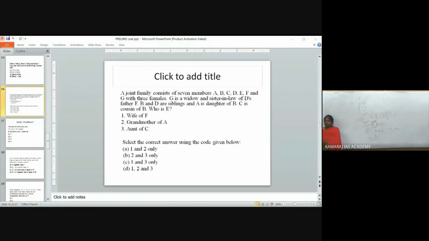Then coming to mirror image and water image, the easiest part. You all know when you see any object in a mirror, how the picture will arise: left to right. If you are seeing yourself in a mirror, left will be right and right will be left.